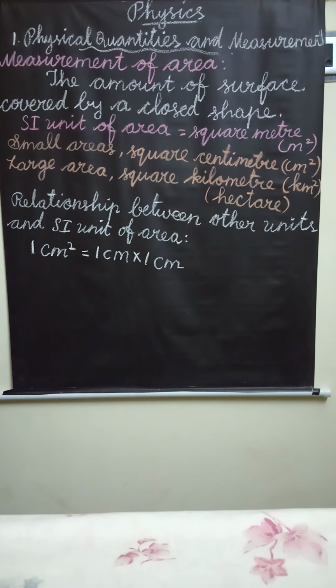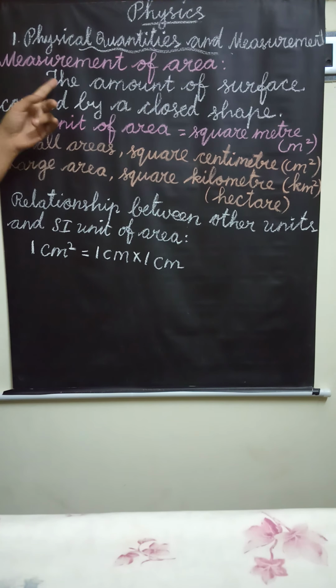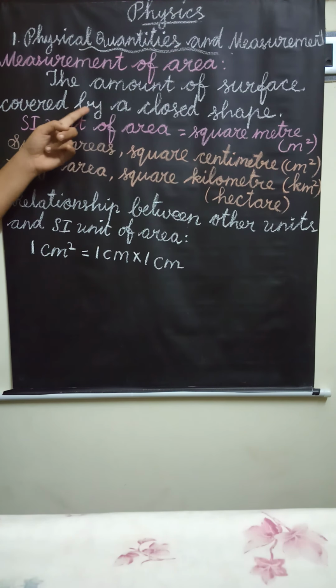Today we are going to study about measurement of area. What is area? The amount of surface covered by a closed shape. That means square, rectangle, triangle, circle. These are the closed shapes.